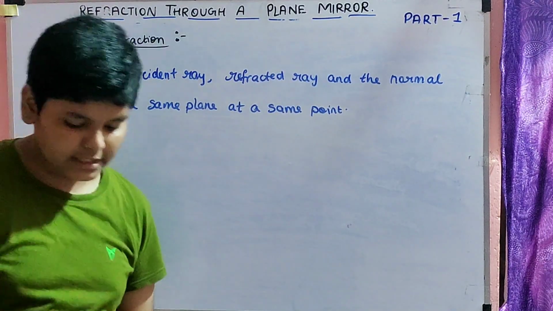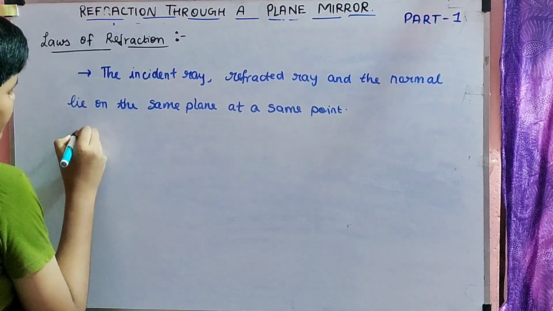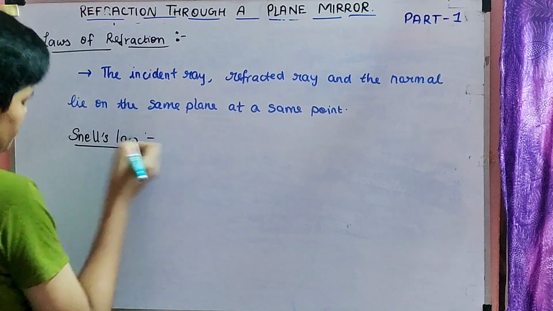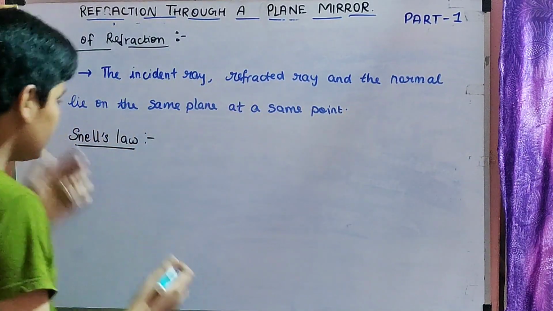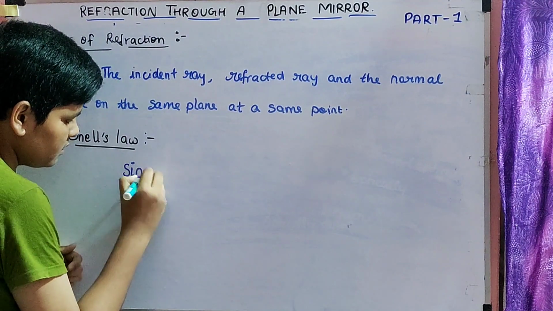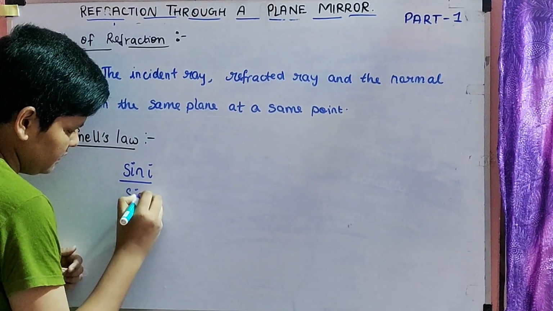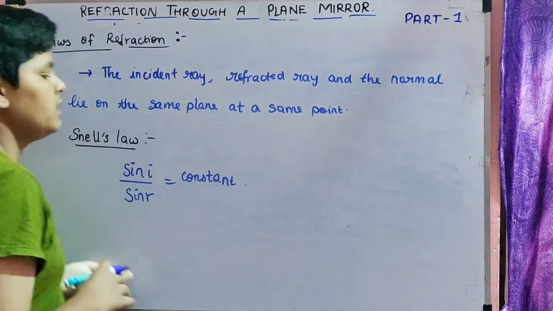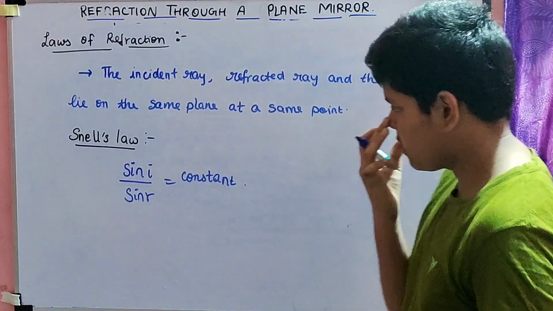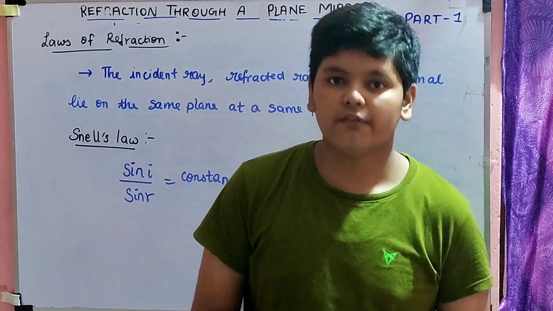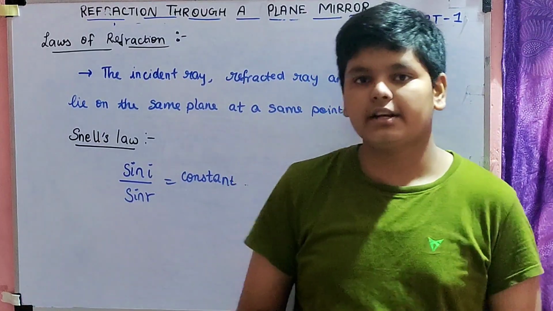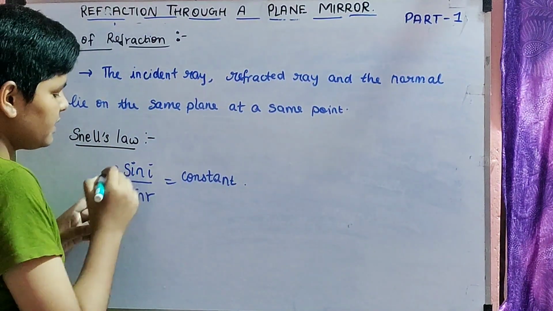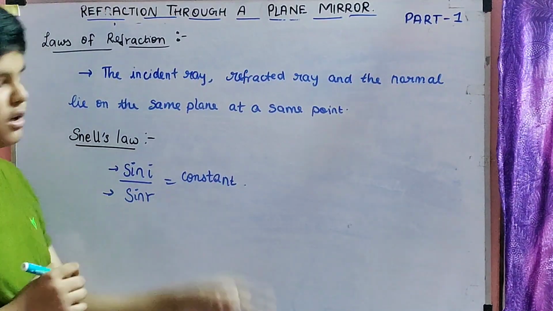So the second one is actually a little bit important over here. The second one is Snell's law. What does this Snell's law say? Here Snell's law is sin I by sin R is equal to constant. So what is Snell's law? The ratio of the sine of the incident angle and the sine of the refracted angle is always a constant.